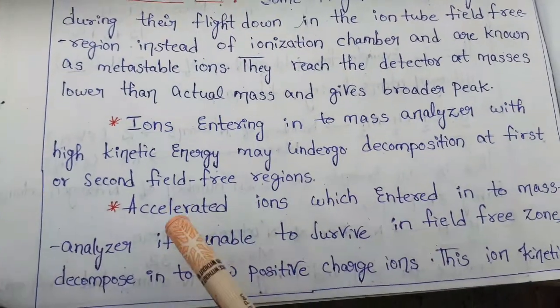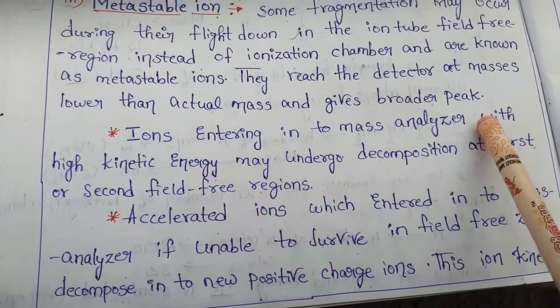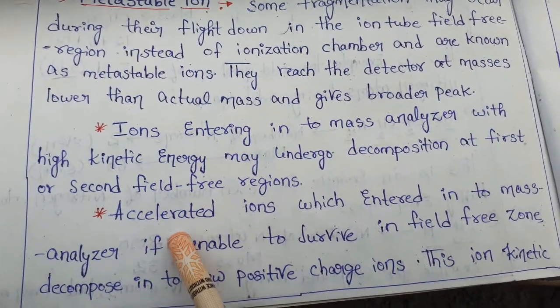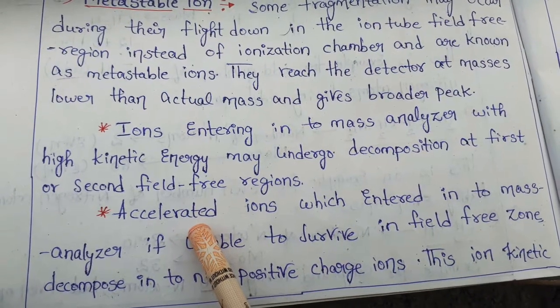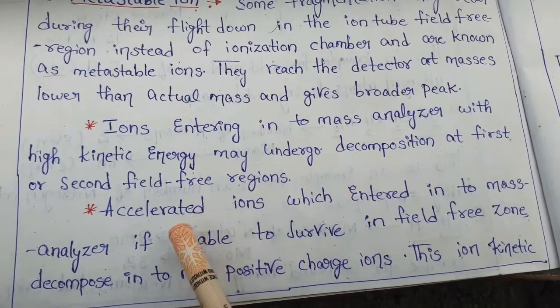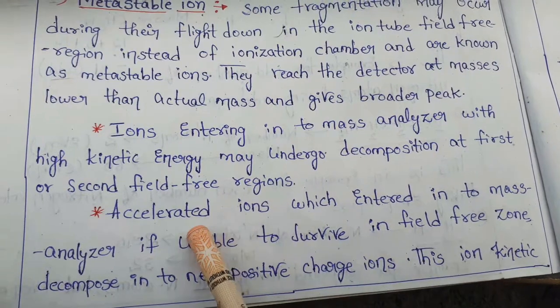They are with high kinetic energy. If we observe the instrumentation, there we find the acceleration chamber, and within that acceleration chamber the ions get accelerated.